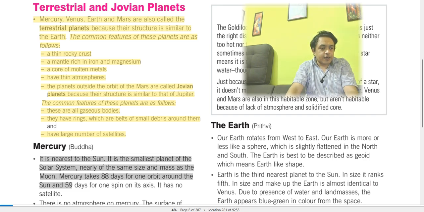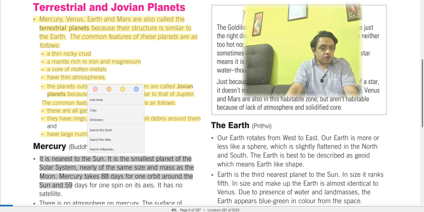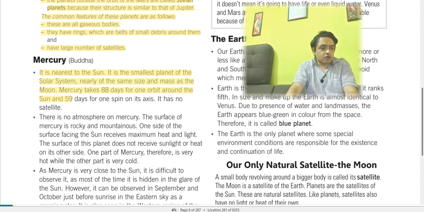Mercury has no satellite, and there is no atmosphere on Mercury. The surface of Mercury is rocky and mountainous. One side of the surface facing the sun receives maximum heat and light. The other side does not receive sunlight or heat. Therefore, one part of Mercury is very hot, while the other part is very cold. Only one part receives the sunlight, right?